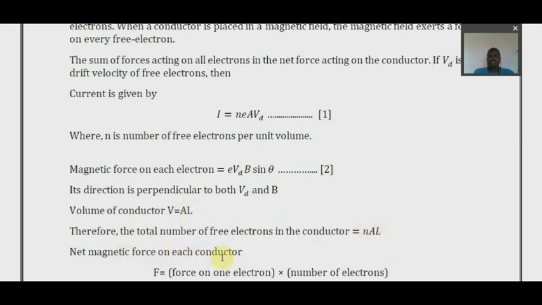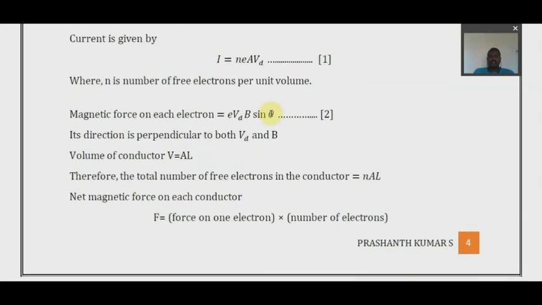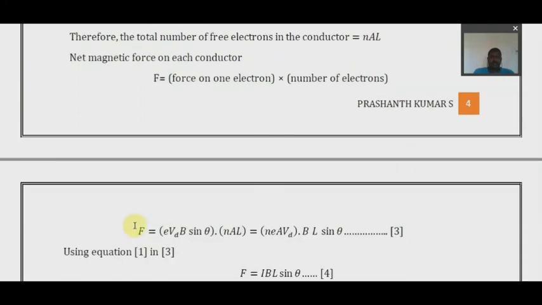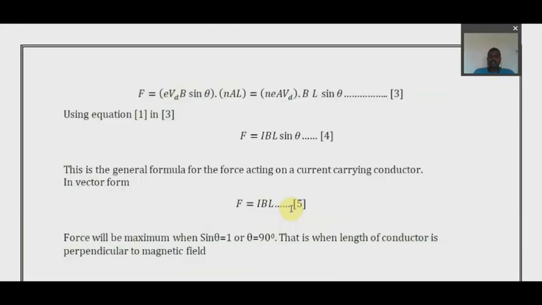So the net magnetic force on the conductor, F, is equal to the force on one electron multiplied by the number of electrons. The force on one electron is E Vd B sin theta, and the number of electrons is NAL. So F is equal to E Vd B sin theta into NAL, that is equal to NEA Vd into BL sin theta. When you rearrange this equation, what is NEA Vd from the first equation? That is current. So F is equal to IBL sin theta, or you can call it BIL sin theta.